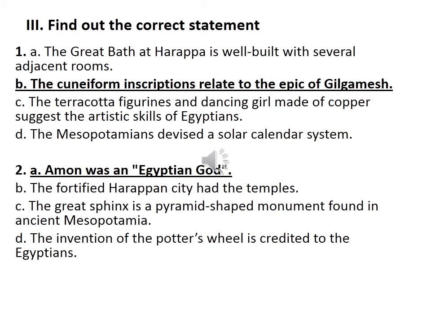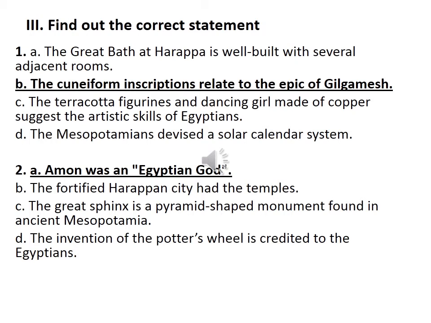Then C, the terracotta figurines and a dancing girl made of copper suggest the artistic skill of Egyptians. Is it correct? Here, note the word dancing girl. So we excavated the dancing girl image from, yeah, Harappa. Yeah, so in Indus Valley civilization. So C is wrong. Then D, the Mesopotamians devised a solar calendar system. Is it right? Solar calendar. So what type of calendar did they develop? Yeah, they had a lunar calendar. So solar calendar belongs to, yeah, Egyptians. So D is wrong. So B, the cuneiform inscriptions relate to the Epic of Gilgamesh, is the correct statement.